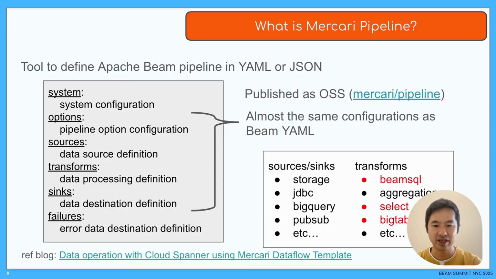Sources, transforms, and sinks have predefined built-in modules, and you specify the parameters for each module. Sources and sinks have familiar predefined modules such as storage, JDBC, BigQuery, PubSub, and so on. Transforms define modules that handle data processes such as BeamSQL, aggregation, and select, and some modules are defined for processing external data such as Bigtable. I'd like to explain these transform modules in more detail from this point on.